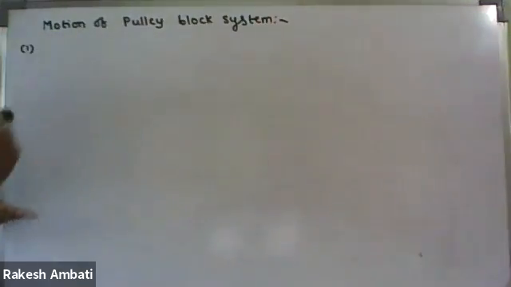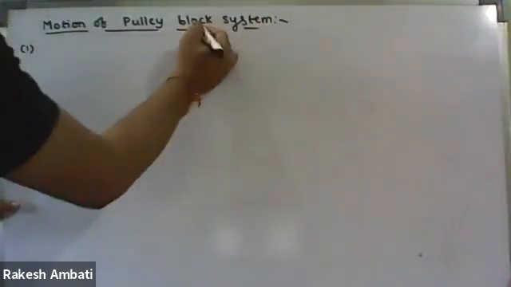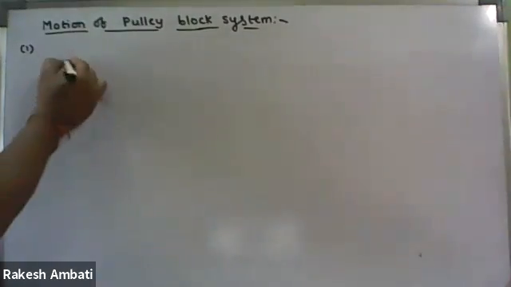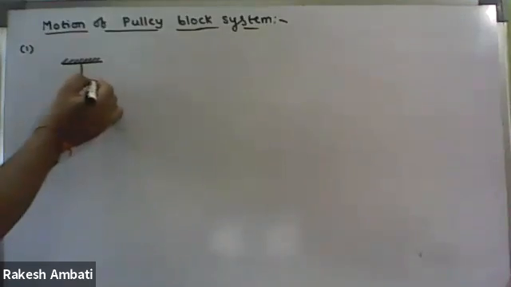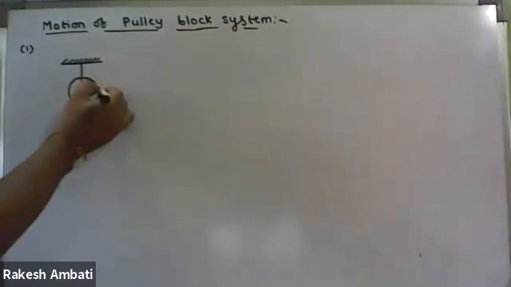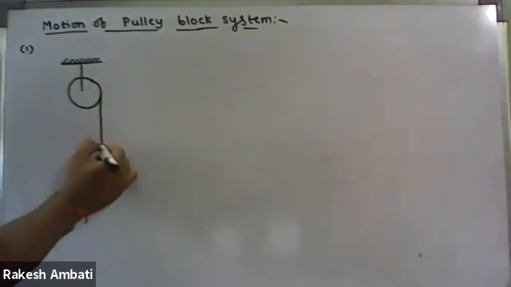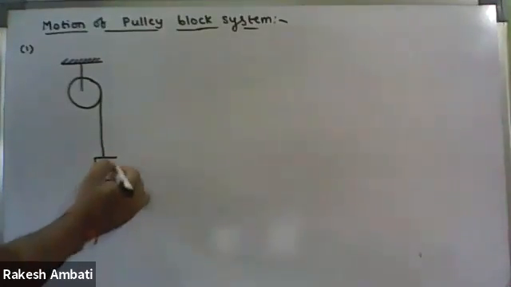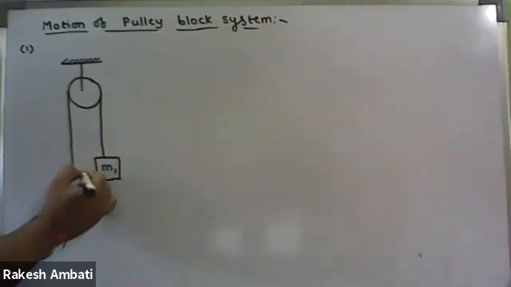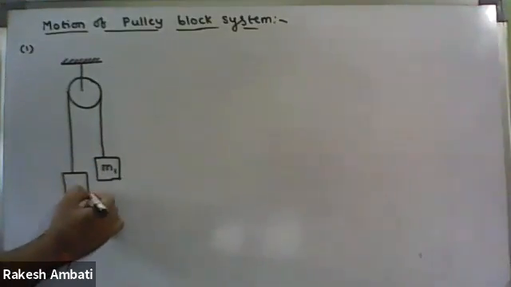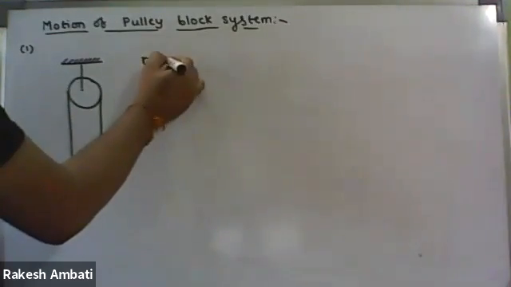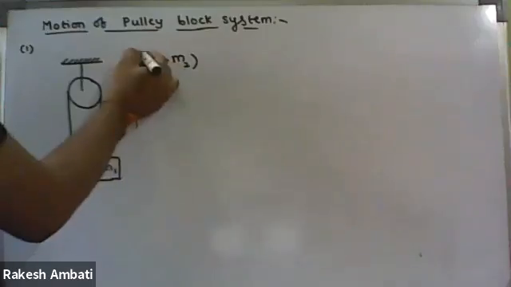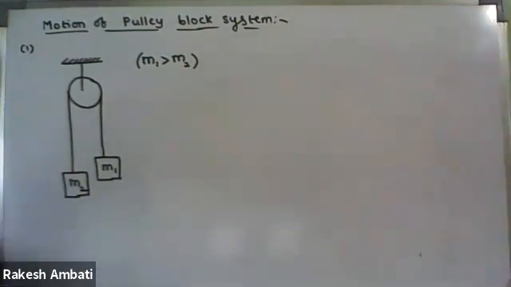First question in this concept, very basic one. It is a support, and here it is a fixed pulley. Here is block M1, and this is block M2. Let us assume that M1 is greater than M2. So M1 mass is heavier.